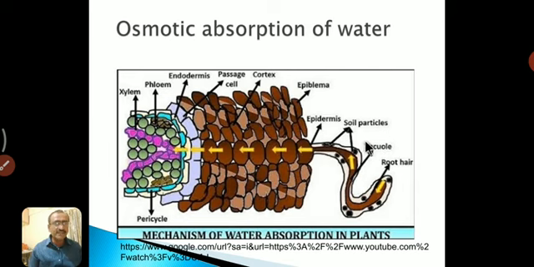In the soil particle there is water, and through the semi-permeable membrane of the root hair, due to the higher osmotic pressure, the water present in the soil particle is absorbed into the root hair. This is active absorption, because energy is required, and that energy is generated in this root hair. That is the first point.